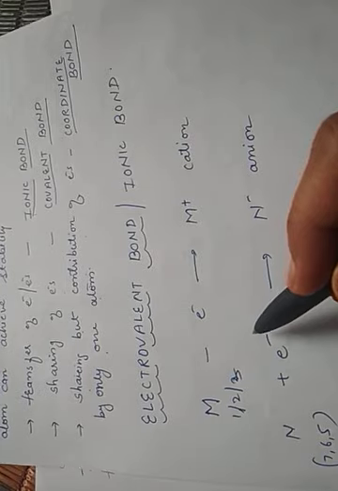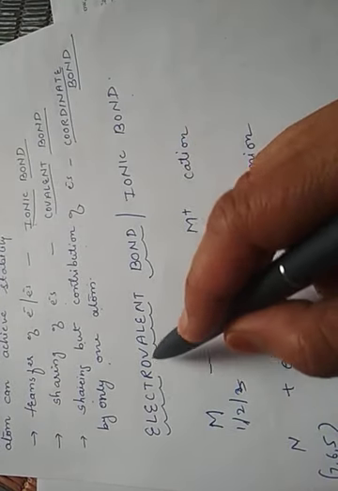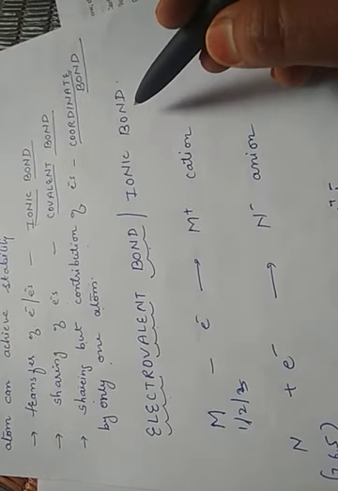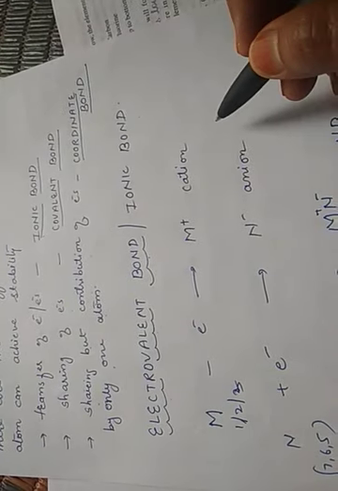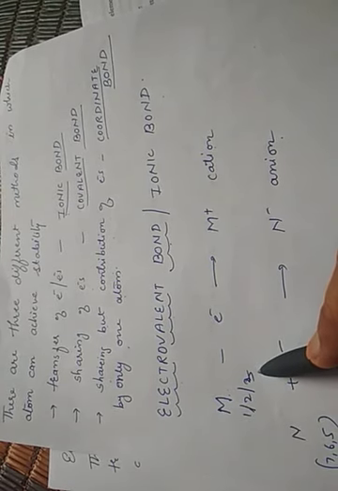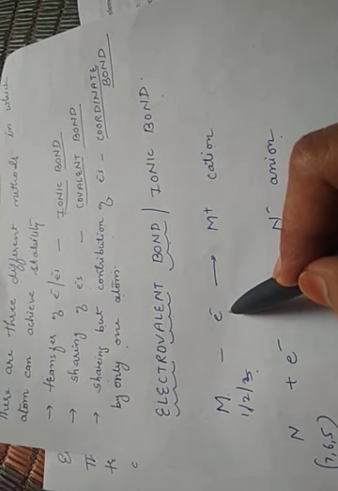Let me start with the first one, which is called an ionic bond, or it is also called an electrovalent bond. Now this bond is formed mainly between metals and non-metals. We already know this. What do we mean by metals? Metals are elements having 1 or 2 or 3 electrons in their last shell. They always have the tendency to lose electrons.